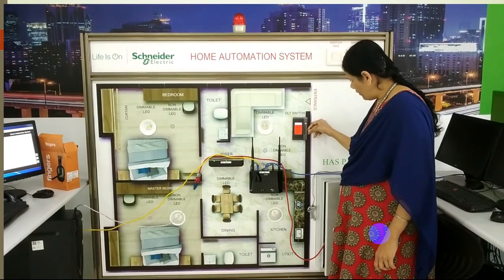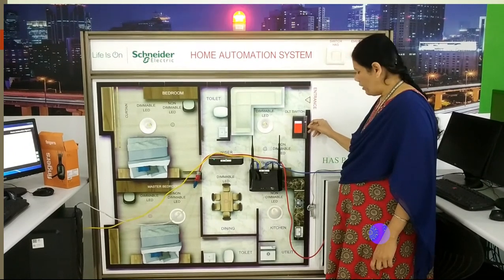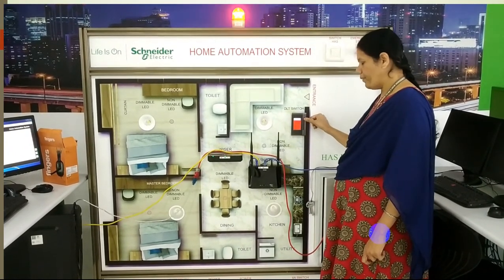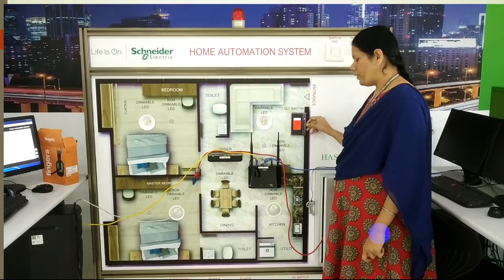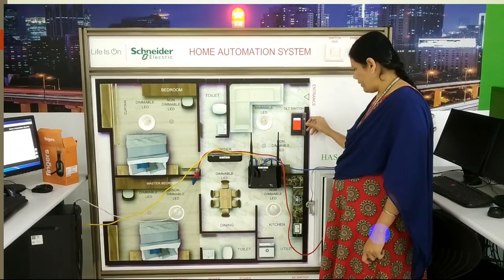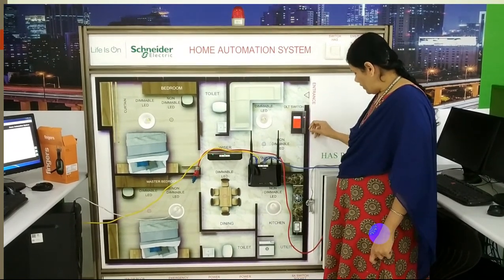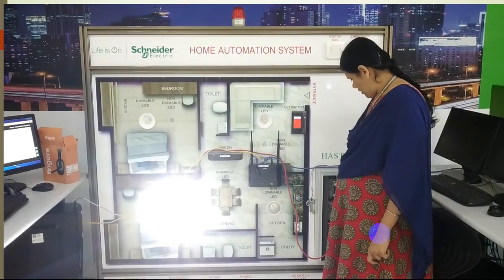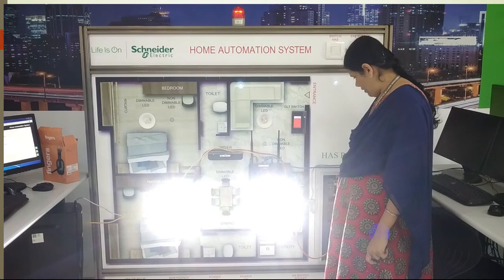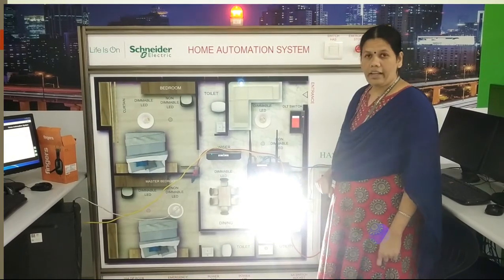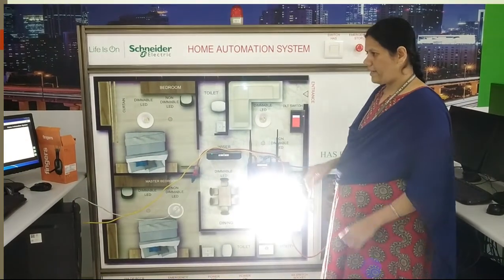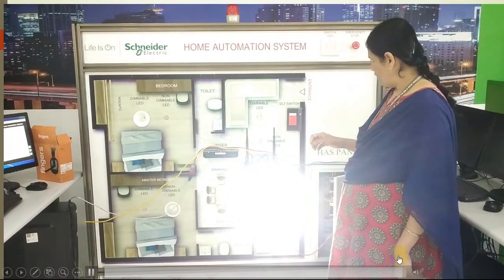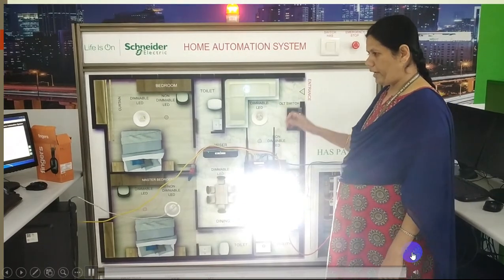After that, 2 more applications I have shown, right? That is the master bedroom and the scene, that is good night and goodbye. With the kitchen we can run the non-dimmable LED program. It is automatically turned on and turned off. That's all about this program.